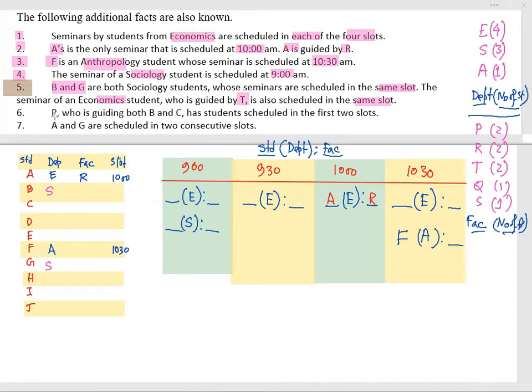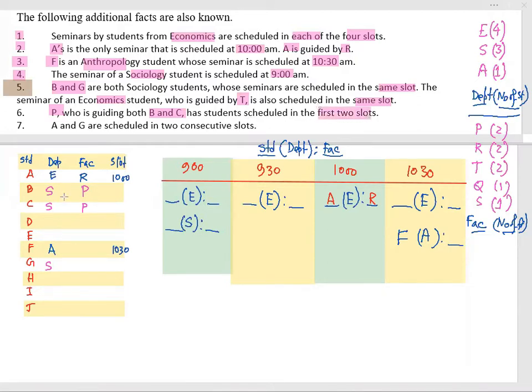Move to the next, point number 6. P is guiding both B and C. B is sociology, so C needs to be sociology, same department. P is guiding both B and C, who have students scheduled in the first 2 slots.